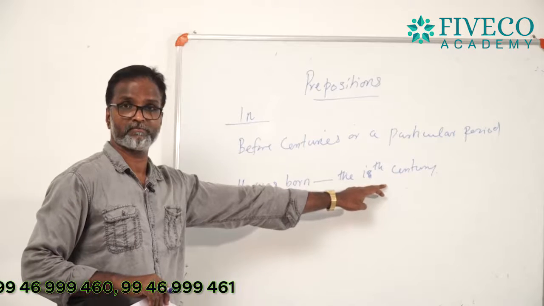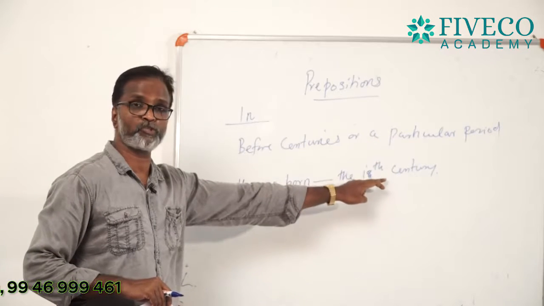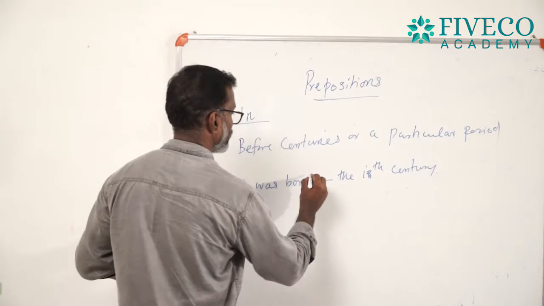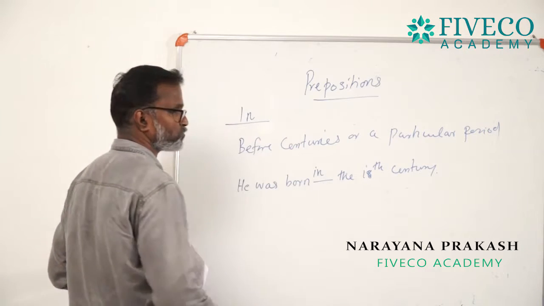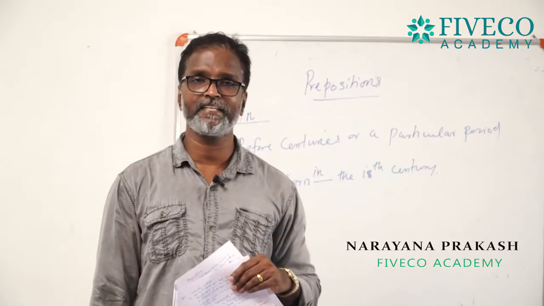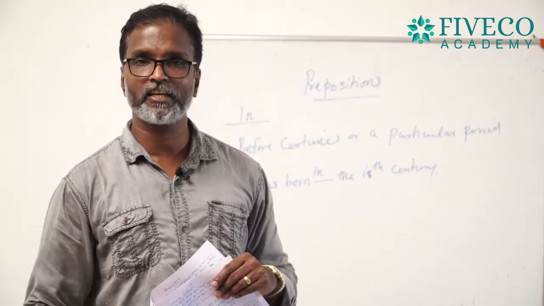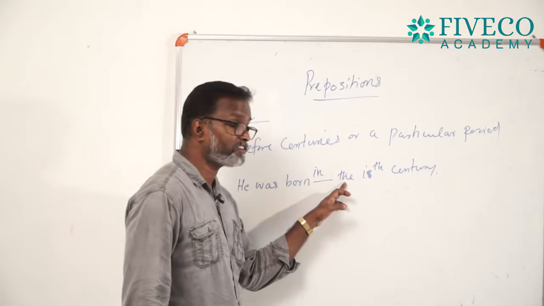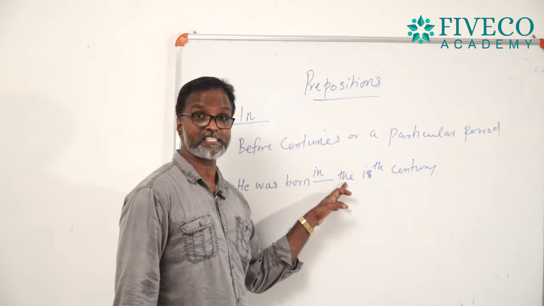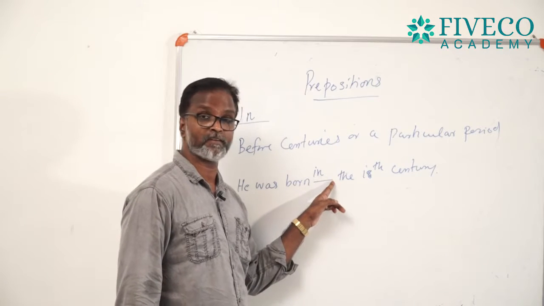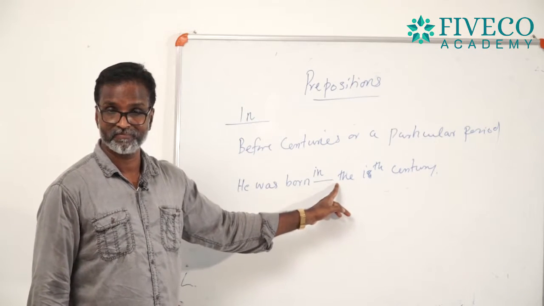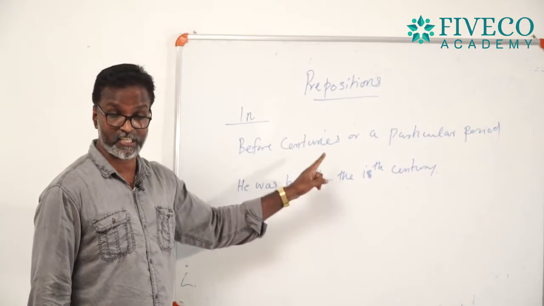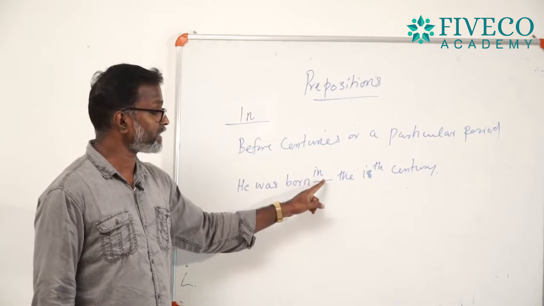18th century, it is also a particular period. Then you can use in. He was born in the 18th century, not at the 18th century. You can write he was born in the 18th century. And generally, if the article the is there, you can use in before it. Very simple. If the article the is used there, you can use in.